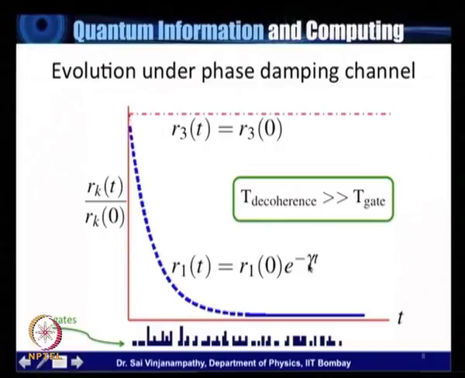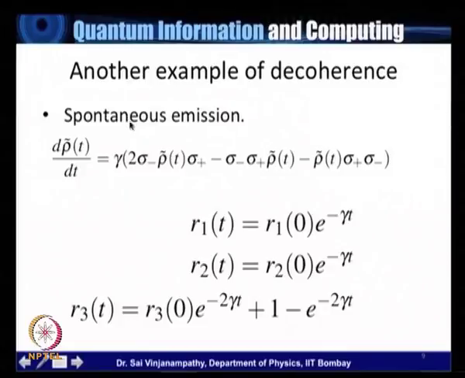T decoherence in this case is simply the inverse of gamma, 1 over gamma, because R1 decays as R1 e to the minus t over T decoherence, if I write gamma as 1 over T decoherence, right? So that's the entire point of criterion 3 in the list. Let me move on by showing you one more example of decoherence. This is spontaneous emission, where instead of sigma 3 rho sigma 3, we have two operators, sigma minus and sigma plus, and this differential equation can also be solved.